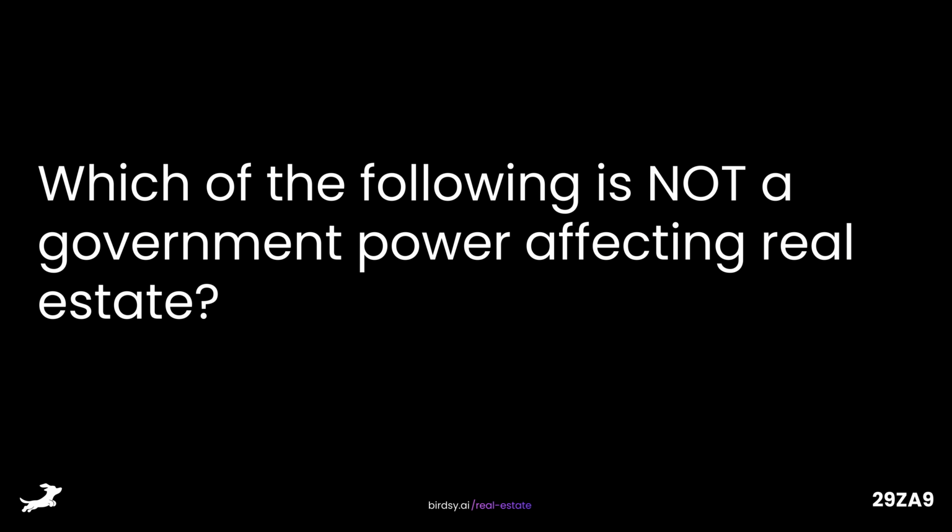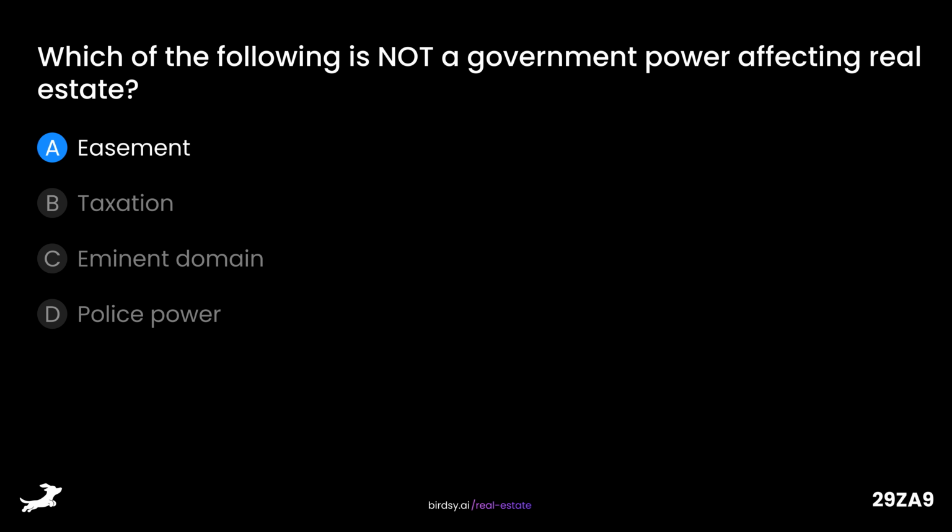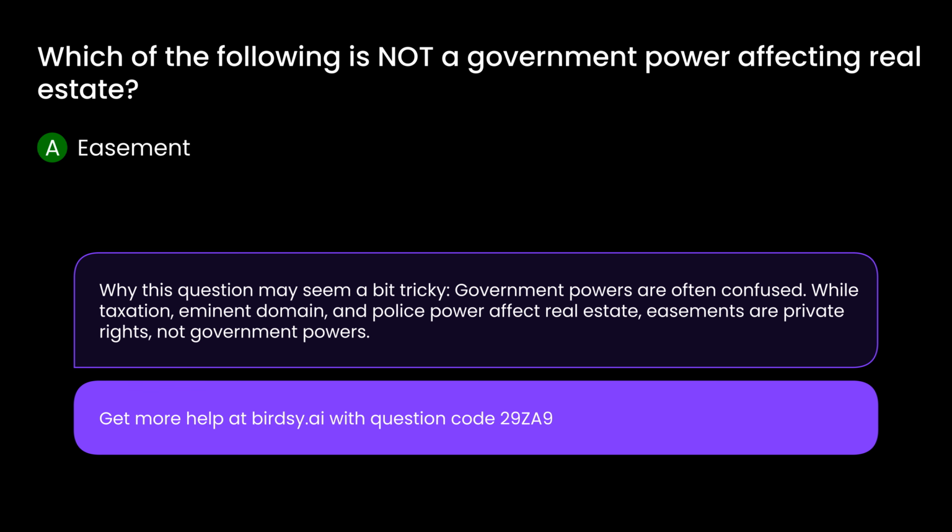Which of the following is not a government power affecting real estate? Is it A, easement, B, taxation, C, eminent domain, or D, police power? The answer is A, easement. Why this question may seem a bit tricky. Government powers are often confused. While taxation, eminent domain, and police power affect real estate, easements are private rights, not government powers.